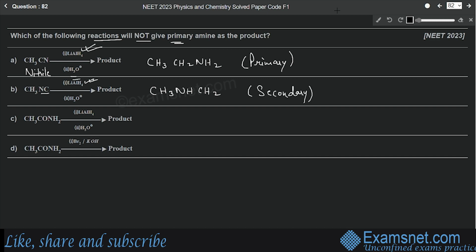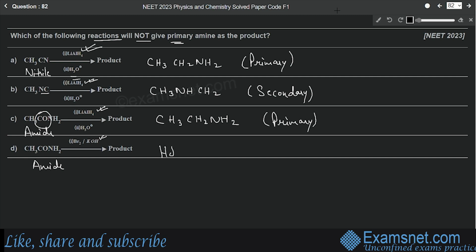Then let's come to the third one. Here we have an amide. Carbonyl group is there in between, so this is an amide. It is also being reduced with lithium aluminium hydride. So what will be the product that will be obtained? CH3CH2NH2. Again a primary amine. And in the last option again we have an amide, but it is reacting with bromine and potassium hydroxide. So this is basically an example of